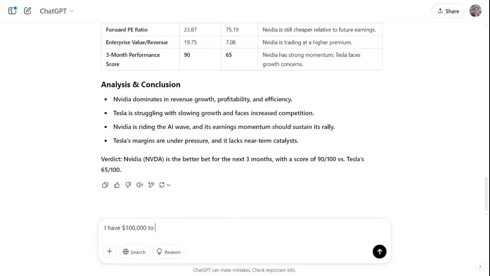And so what I'd like to do is say, I have $100,000 to invest between NVIDIA and Tesla.